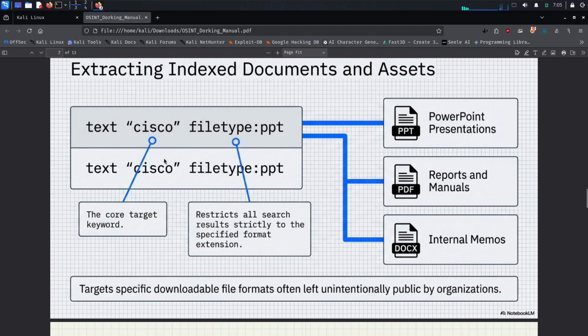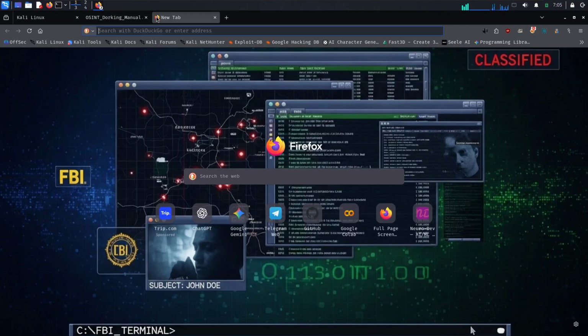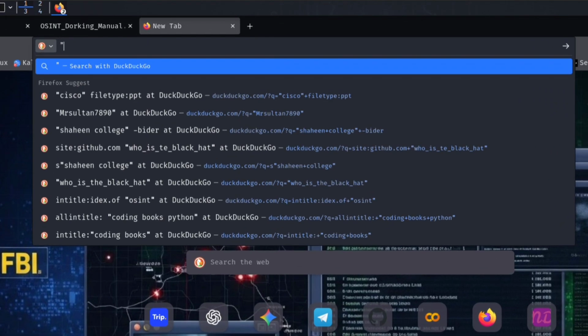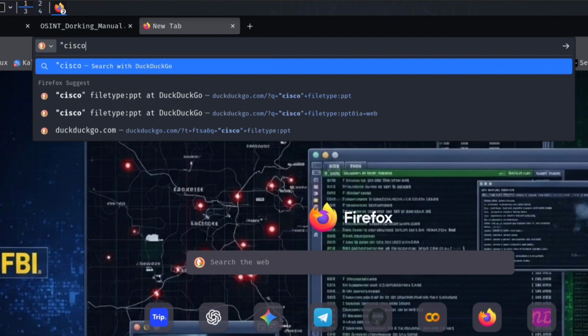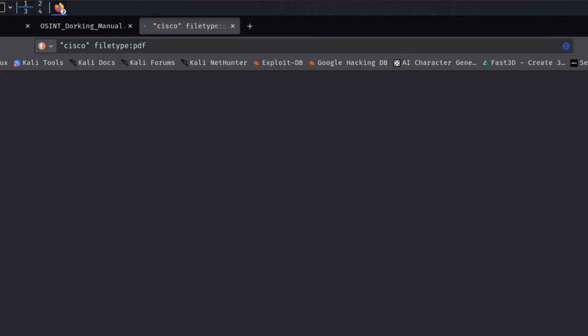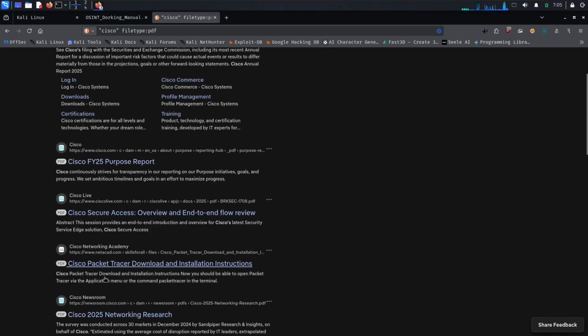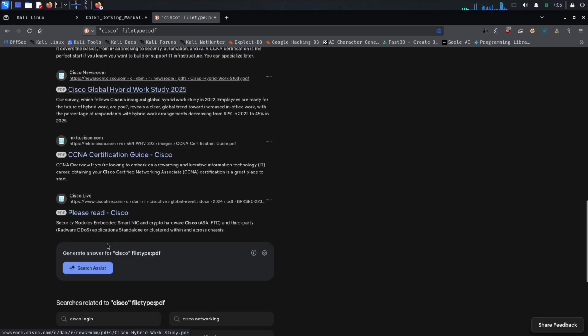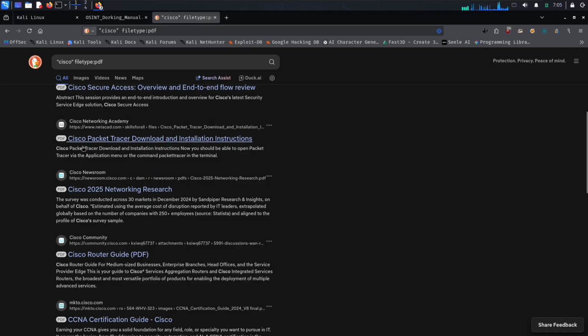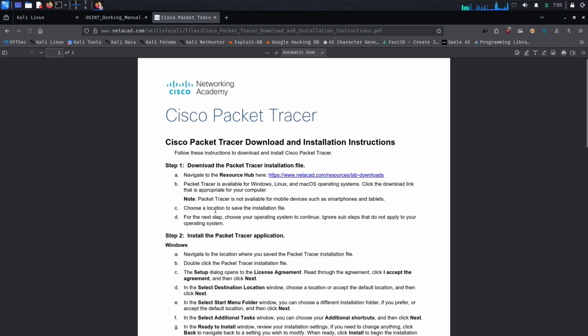Example: text, Cisco, filetype:ppt. This query searches for PowerPoint files related to Cisco. Similarly, you can search for other file formats: keyword filetype:pdf, or keyword filetype:docx. This technique is useful in OSINT because organizations often publish documents containing valuable public information.